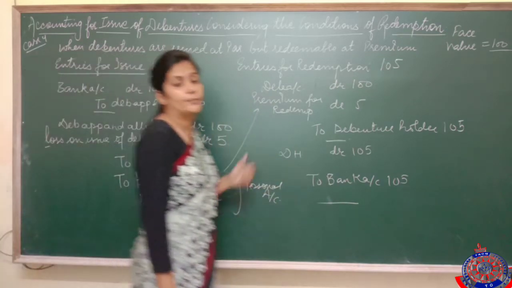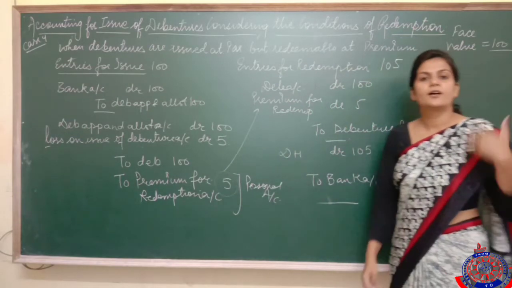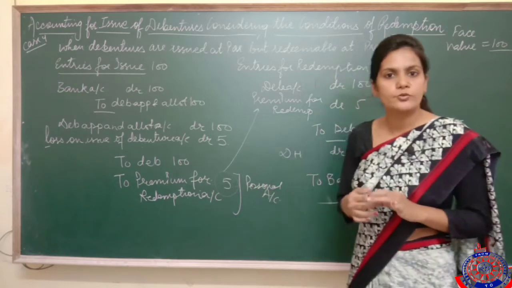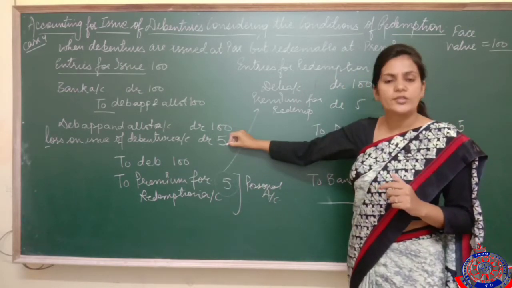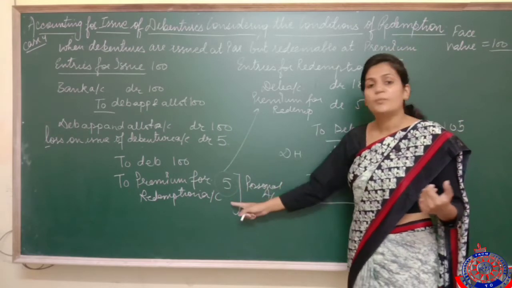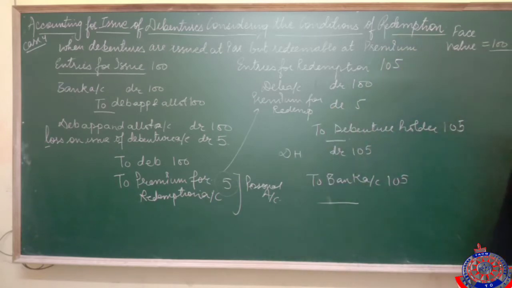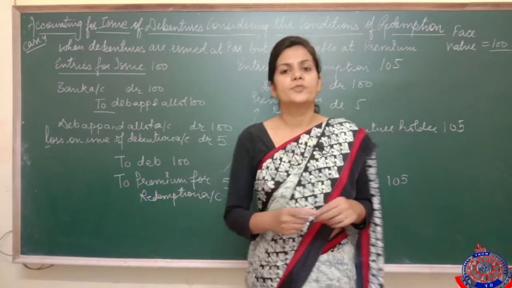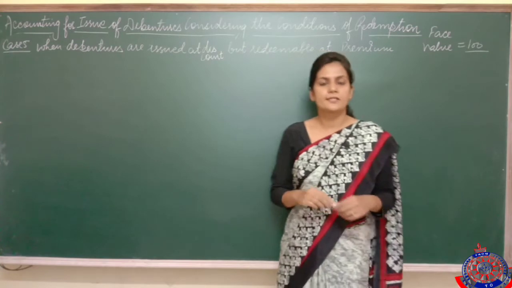So I tried my best to explain this point to you. So just keep seeing this video once or twice so that things can be clearer to you, and start making notes also: why debited, which account is debited, what is the reason that I have debited this account, or the reason behind crediting this account, and then how this account is debited again. So keep a note of the same, then things will be clearer to you. So now let's move to the next case, that is case number 5.